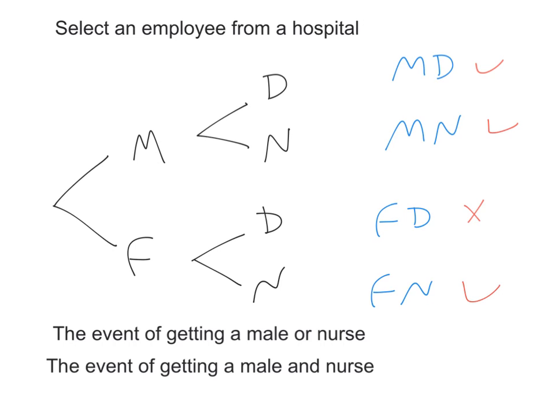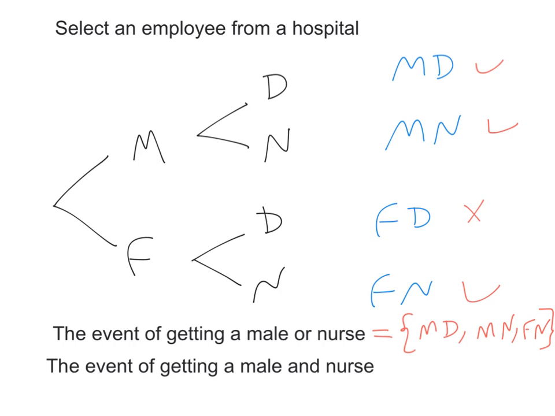So in this event, we have three possible outcomes: a male doctor, a male nurse, and finally a female nurse. So those are the possibilities. Three outcomes. That's a male or nurse. The "or" in this case means a union. Any one of them will be fine. Belonging to one of them is enough. Being a male only is enough, being a nurse only is enough, being a male and a nurse at the same time, like this one, that's even better. So that's having a male or nurse.